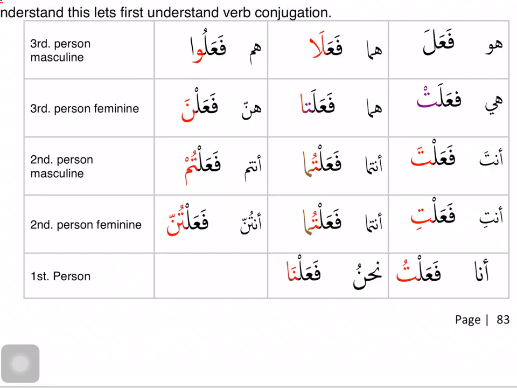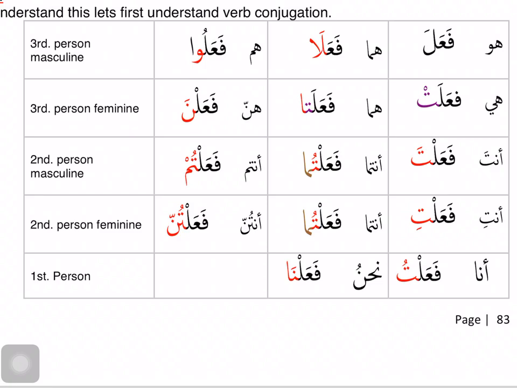So when I said that the verb has the pronoun within it, that shows me who did the action. In fa'ala, each of these is part of the root letters. So where is the pronoun? In this case, fa'ala, there is no pronoun. The form has been fixed for huwa.